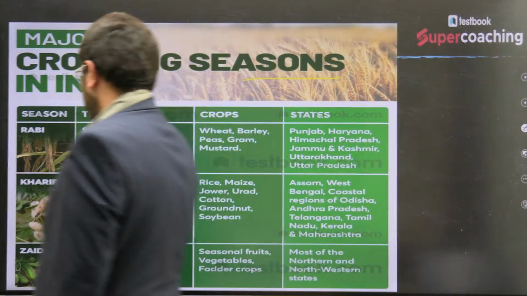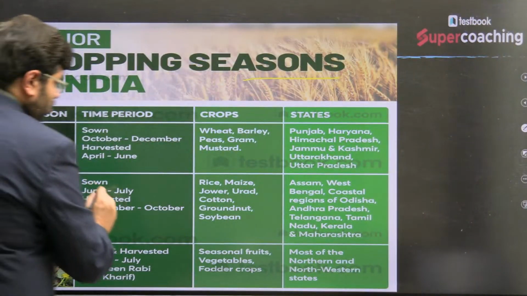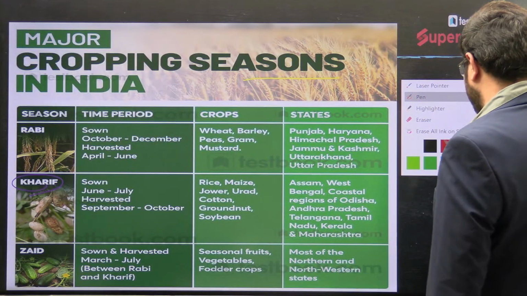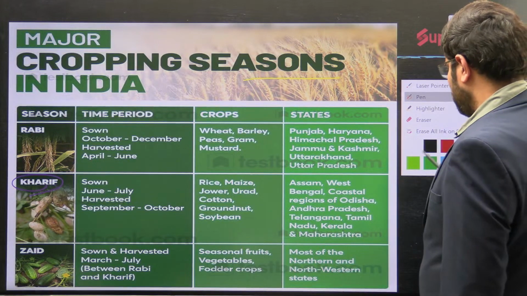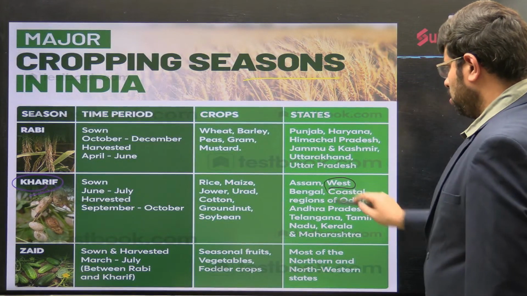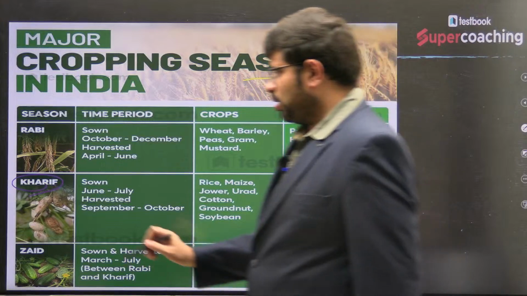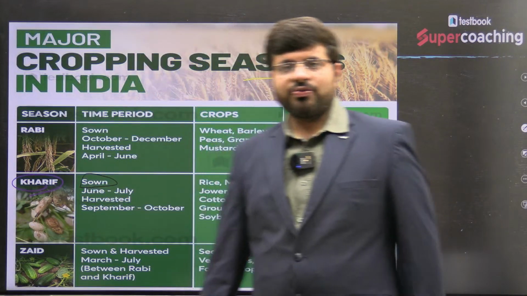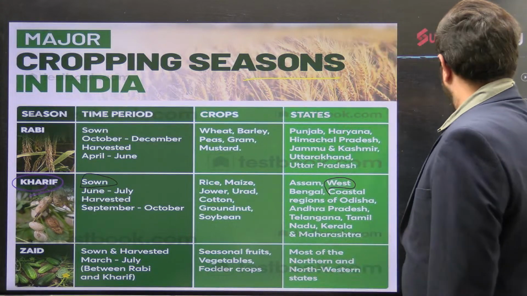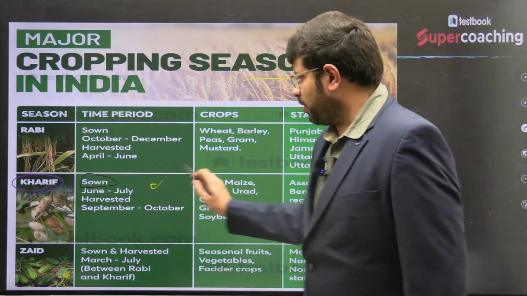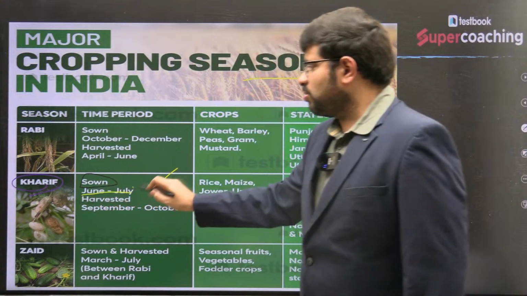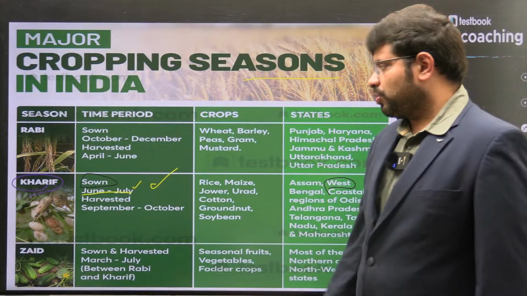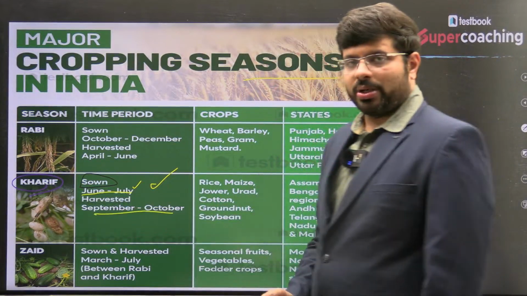One such cropping season is the Kharif season. Which color is suitable on this darkness? Maybe a lighter one. Okay, maybe black is also good. So here you can see the Kharif season. I think yellow is suitable, right? It is sown in the months of June, July, which is the rainfall season. The most important crops are sown then and harvested around September, October.